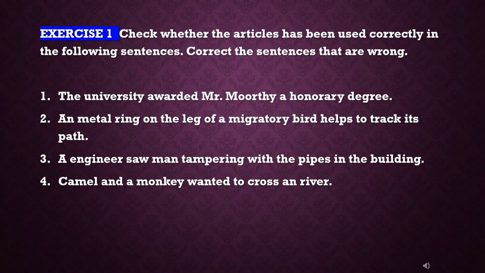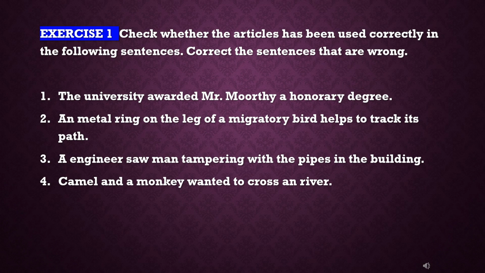First one, the university awarded Mr. Murthy a honorary degree. Here article a is used before honorary. We know that the pronunciation of honorary begins with the vowel sound O. So we have to use an before it. Second, an metal ring on the leg of a migratory bird helps to track its path. The article an is used before metal. Metal is a word beginning with a consonant sound, so we want to use a instead of an.